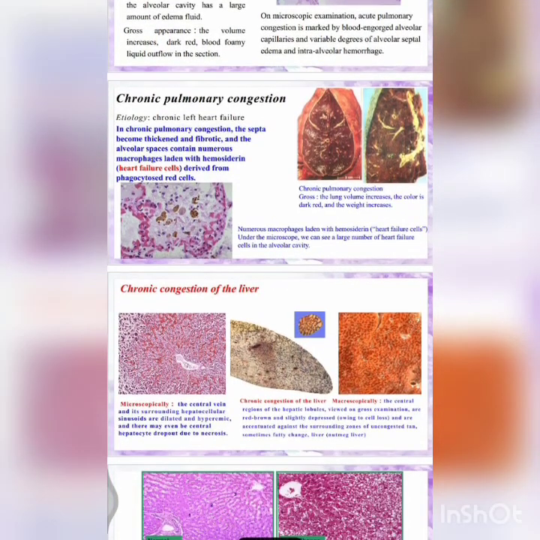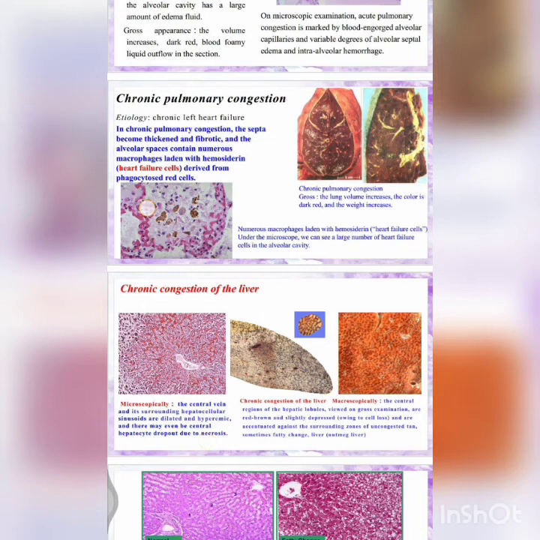Next, coming to the chronic congestion of the liver. Why the liver is damaged is due to the right heart, that is the etiology. Microscopically, you can see the central vein, and its surrounding hepatocellular sinusoids are dilated and hyperemic, and there may even be central hepatocyte dropout due to necrosis.